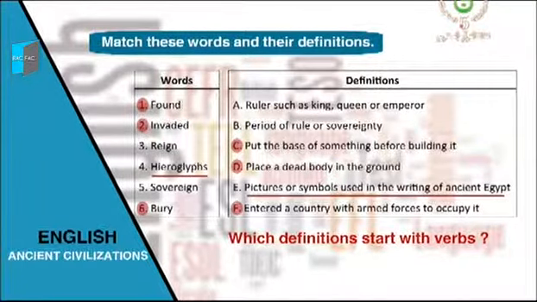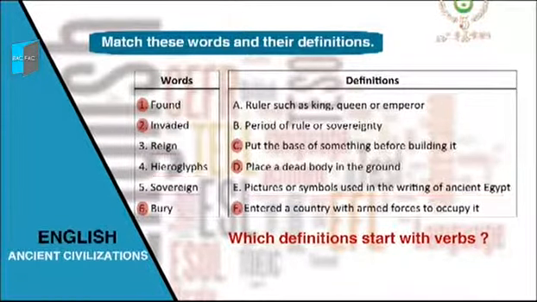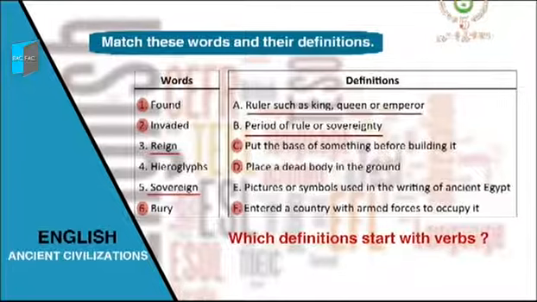The next two other words are nouns in the singular, reign and sovereign. Which definition corresponds to each of them? The word number 3, reign, corresponds to definition B, the period of rule or sovereignty, and the last one, the sovereign, is a ruler such as a king, queen, or emperor.